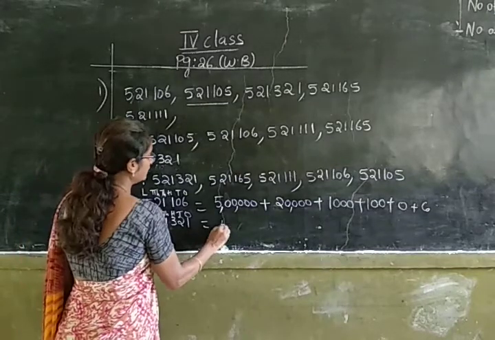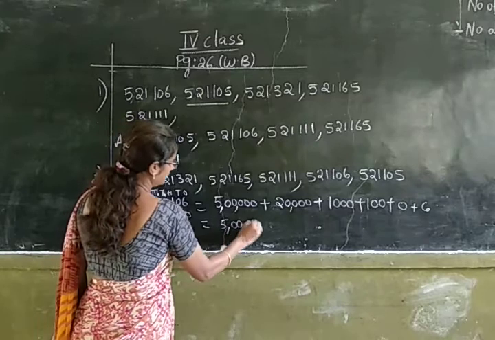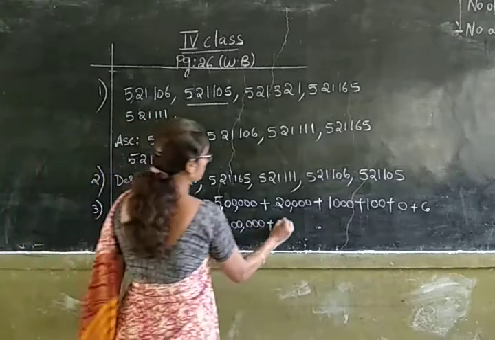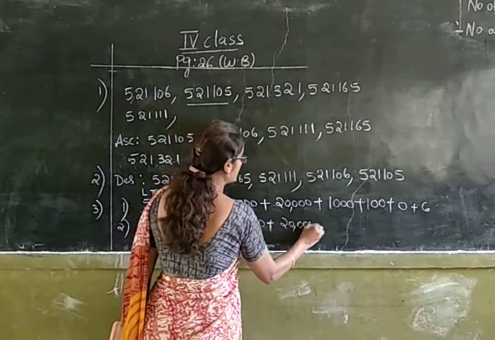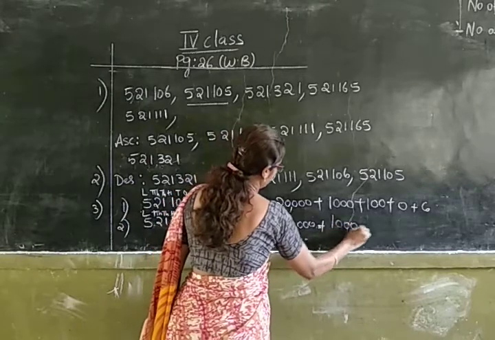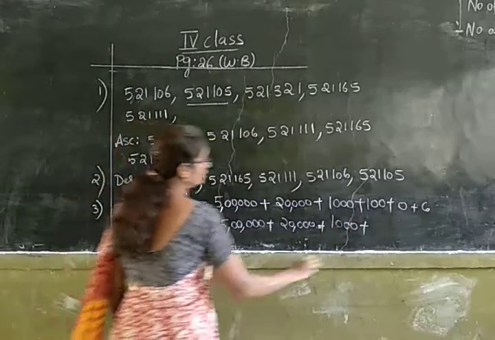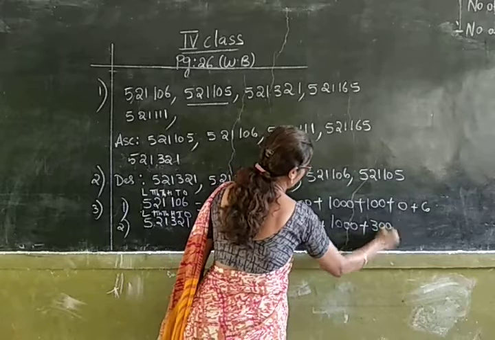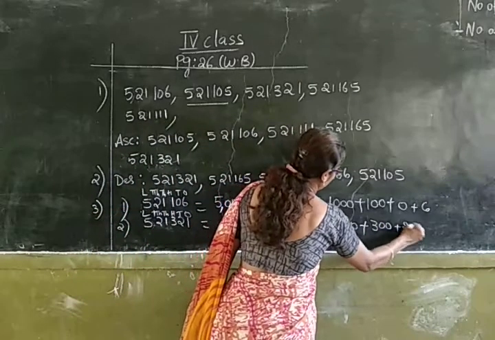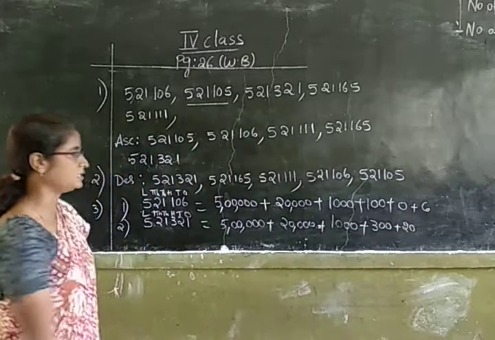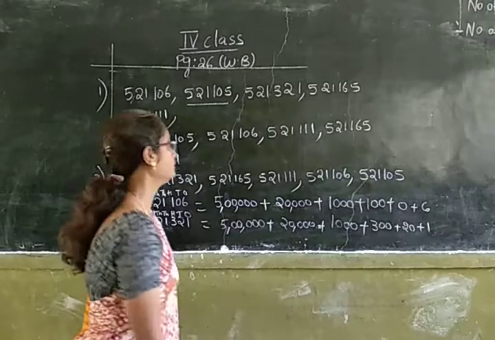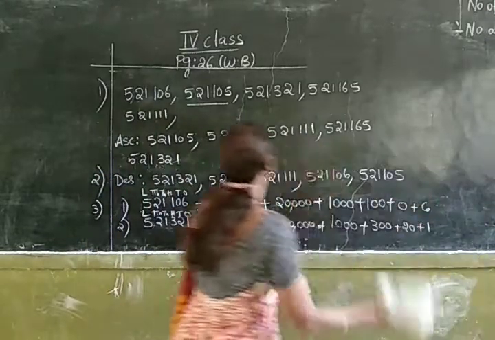5 is in lakhs place, so its place value is 5 lakhs. 2 is in 10,000s place, so its place value is 20,000. 1 is in thousands place, so its place value is 1,000. 3 is in hundreds place, so its place value is 300. 2 is in tens place, so its place value is 20. 1 is in ones place, so its place value is 1. Okay, children?